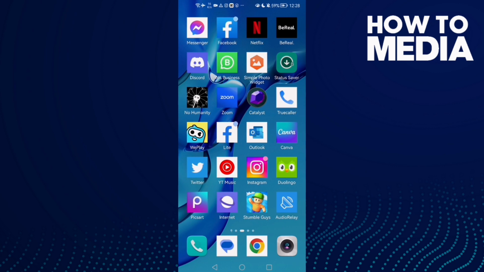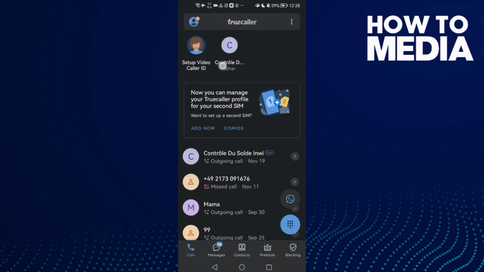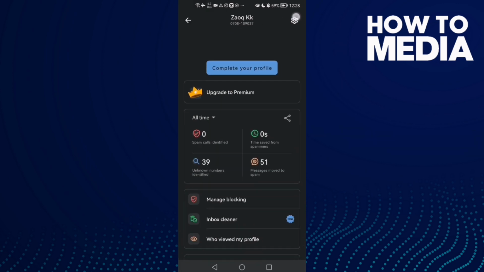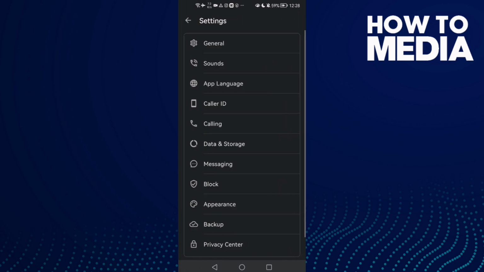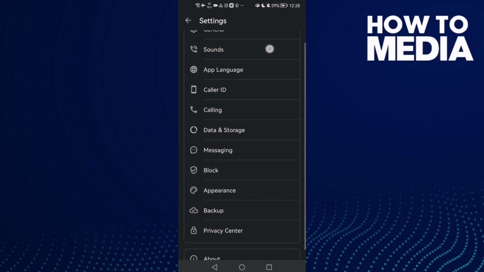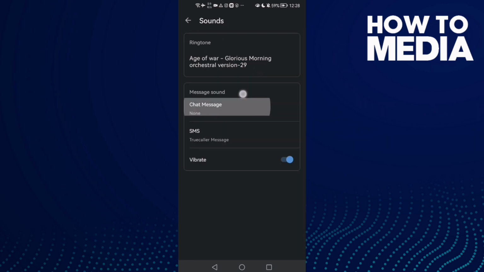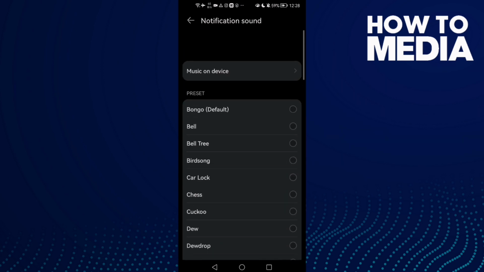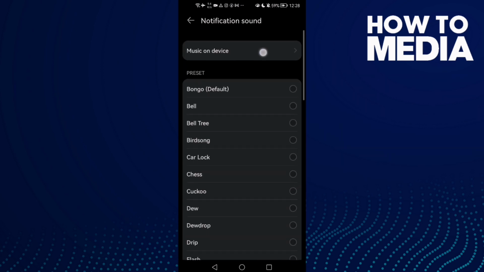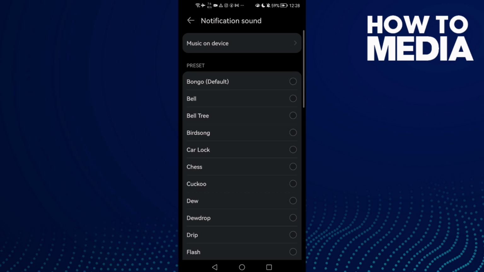First, open Truecaller and now click on your profile in the top corner, and then click the settings icon here, and after that click sounds, this one, second one, and here we'll find chat message. Click on it and select settings, and here you can change it, and you can take it from your device, and that's it.